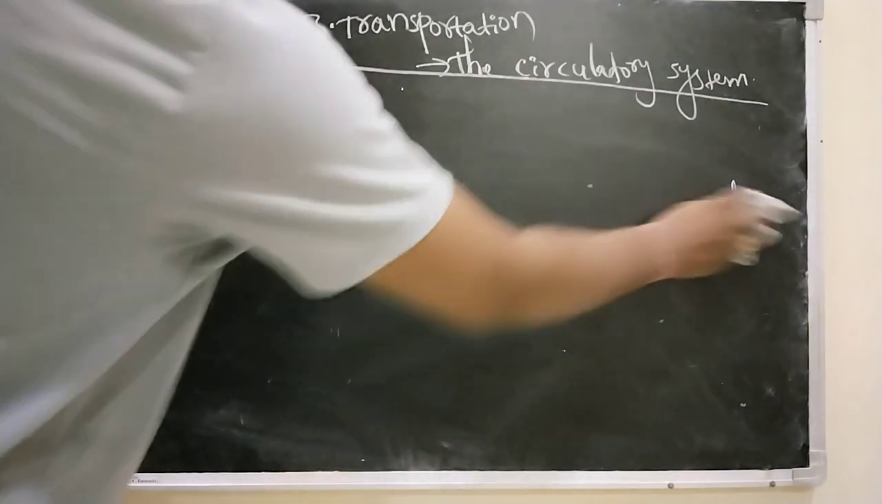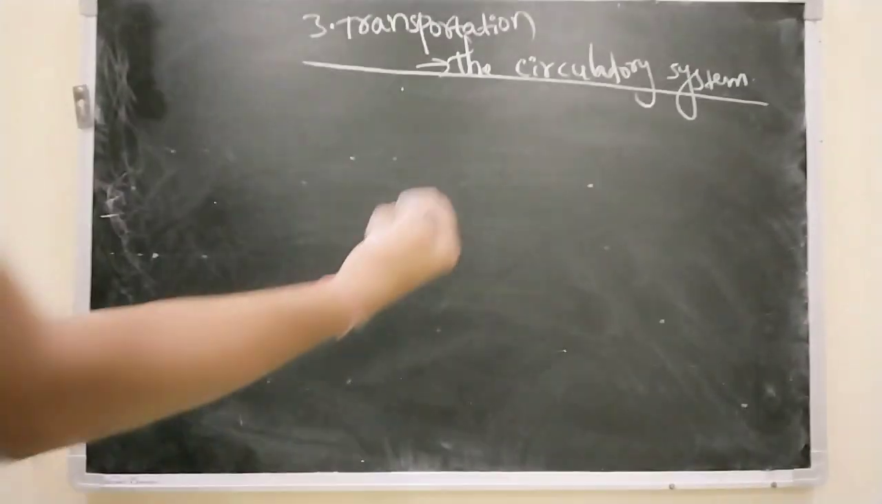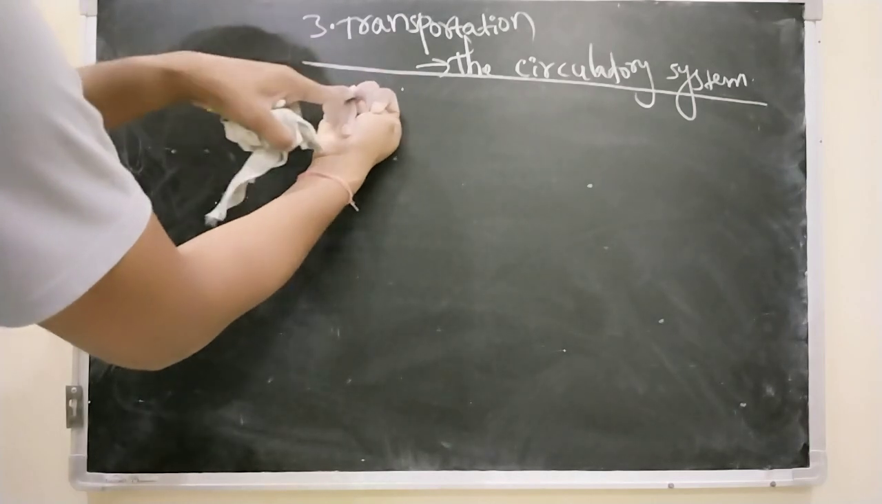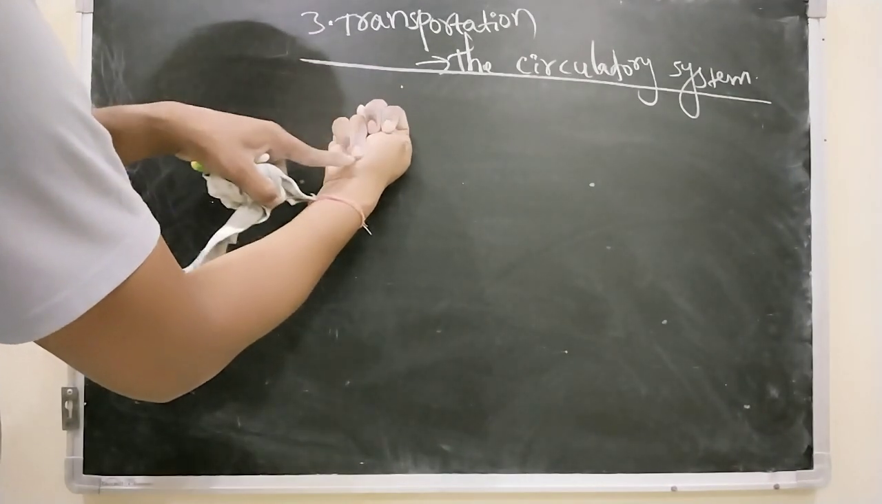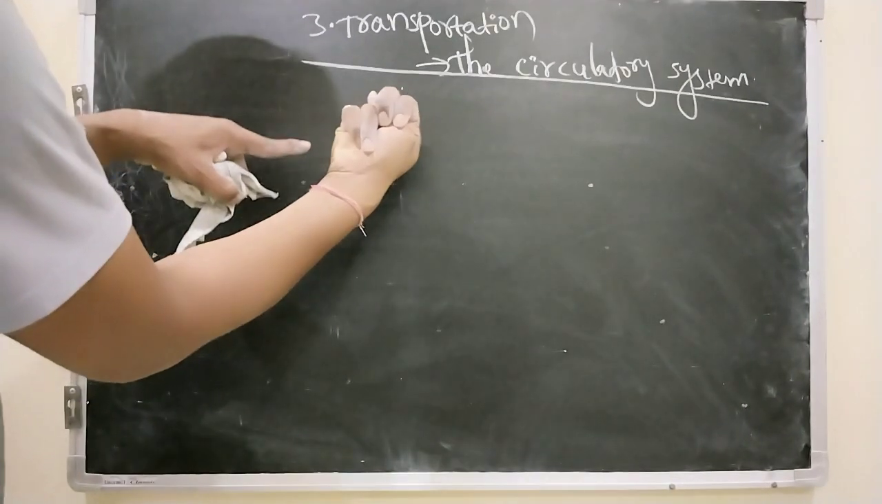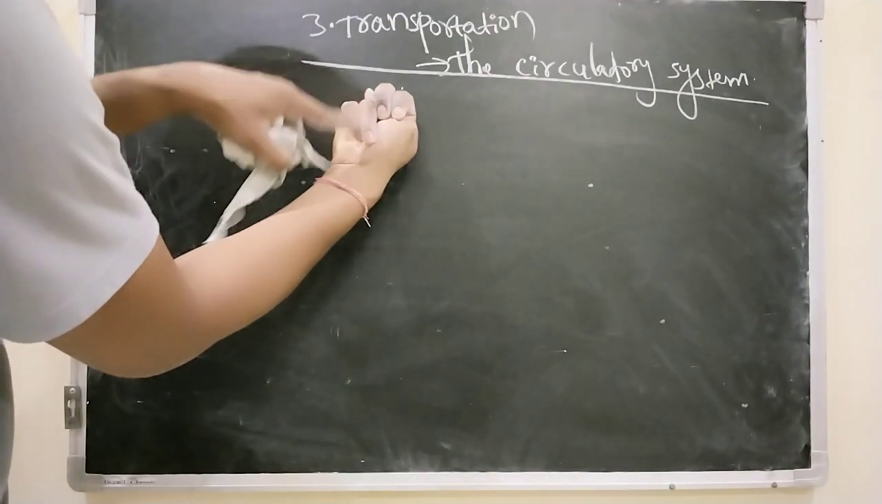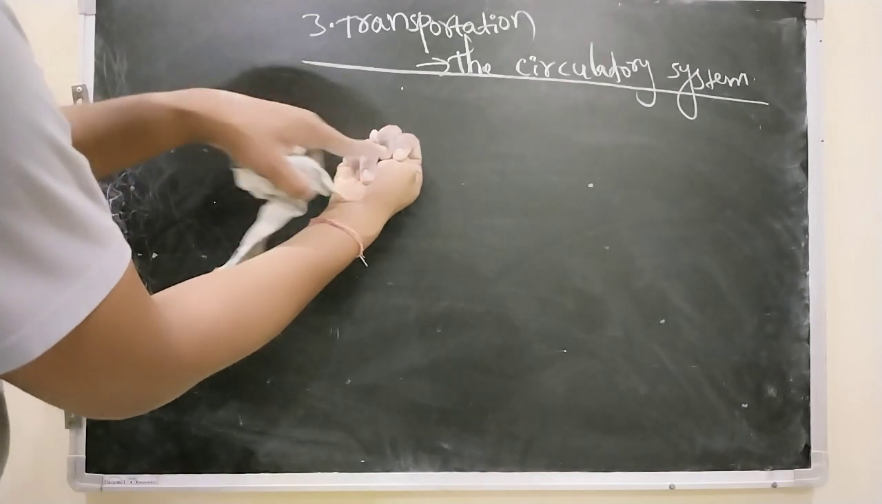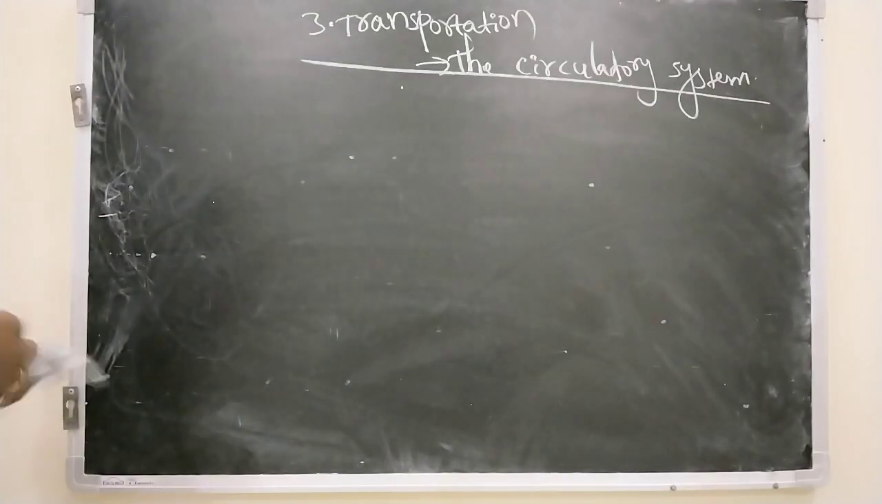Generally, when we see the heart externally, we observe a horizontal line and a vertical line. The horizontal line indicates the heart has upper and lower chambers, whereas the vertical line indicates the heart has right and left chambers.